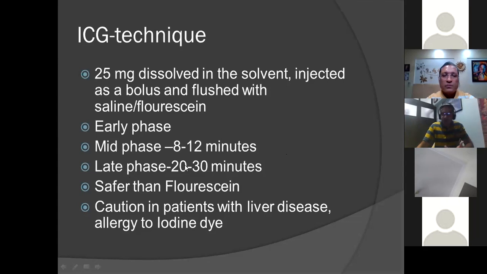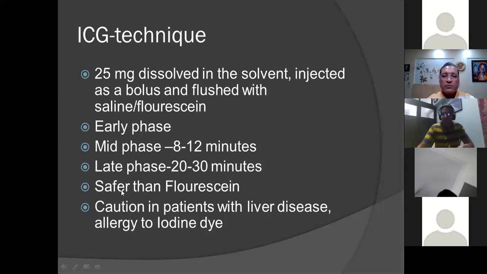One important point is that ICG is a long procedure. Usually FFA, we wind up in around 8 to 10 minutes, but in ICG, you have to look for very late frames, especially in cases like occult CNVM, IPCV, where the leakage or the hotspot or the NVs might not be visible in early frames. So you have to keep on seeing the ICG frames for 15 to as long as 20 minutes also. As a protocol, for most of the ICGs, I keep on following till 15 minutes of dye injection. You should not end your procedure before that, because otherwise, if the hotspot appears only in the late frames, you will report it as normal because you didn't see the leak initially.